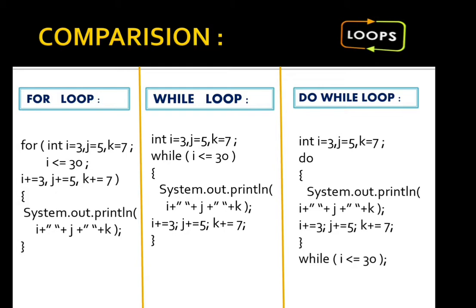When we have a particular iteration that we know from the start and we know the ending also, then we have to use for. And when we don't know anything about how many times an iteration is going to work, then we have to use while. Keep these three things in your mind about when we have to use which type of loop.